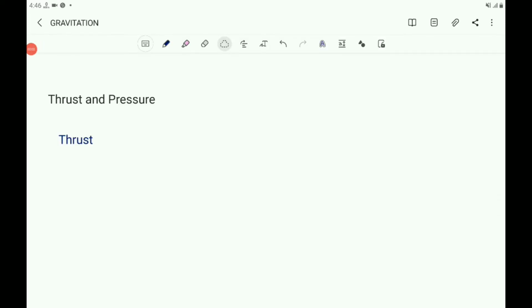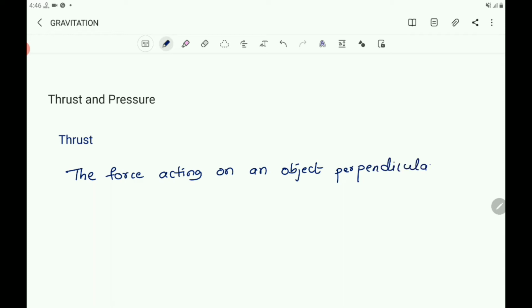So then you write, what is thrust? The force acting on an object perpendicular to its surface is called thrust.